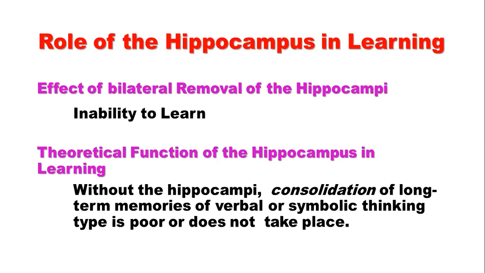What is the role of hippocampus in learning? Bilateral removal of hippocampus results in inability to learn. Without the hippocampus, consolidation of long-term memories of verbal or symbolic thinking type is poor or does not take place.